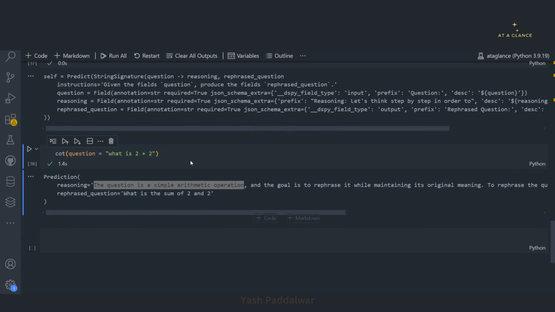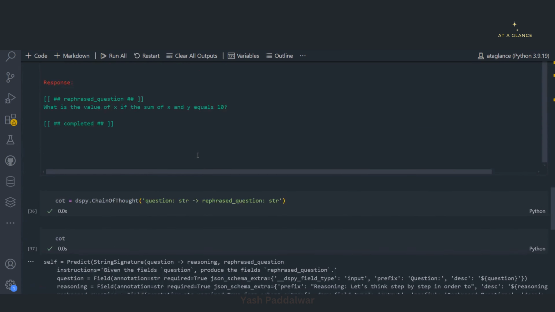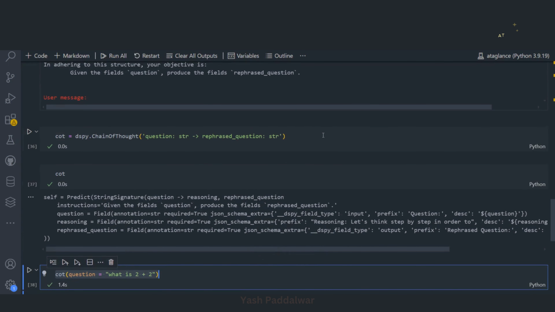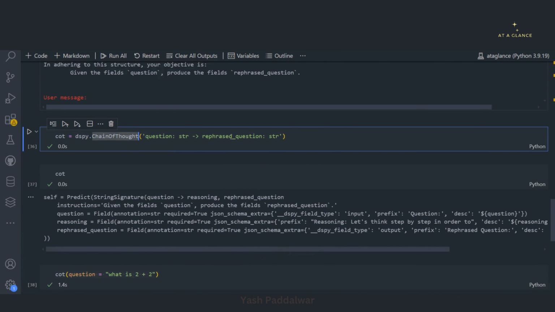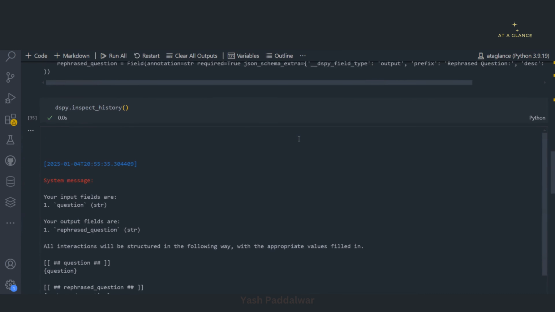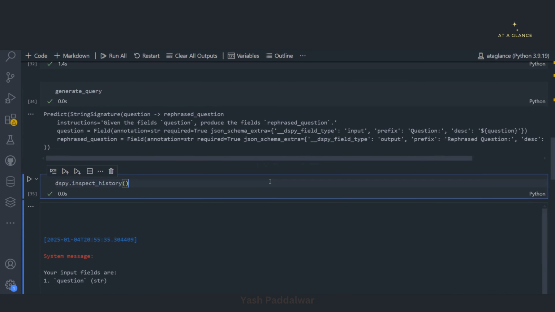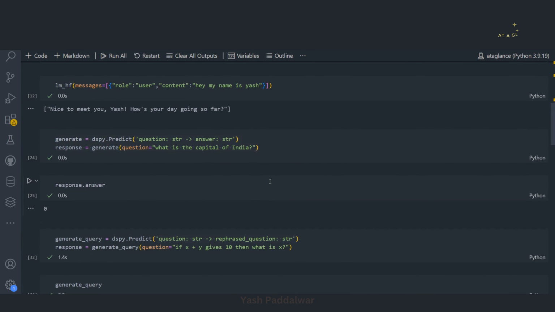Now, no doubt you can customize all these modules from scratch. Whatever module you can see over here, like chain of thought, you can customize it the way you want. You can create your own module also, and we are going to look into this in the upcoming videos. So I hope by looking at this introduction code, you are excited for the upcoming videos. So please stay tuned for it.